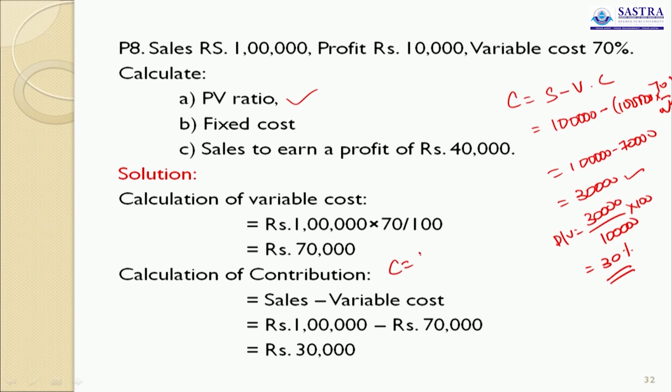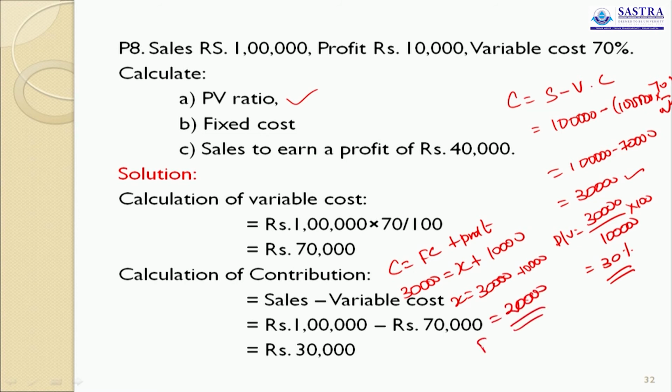Contribution equals fixed cost plus profit. Contribution is 30,000, fixed cost X plus profit 10,000. So X equals 30,000 minus 10,000. So fixed cost is 20,000. Very good. Fixed cost is 20,000, and PV ratio is 30%.